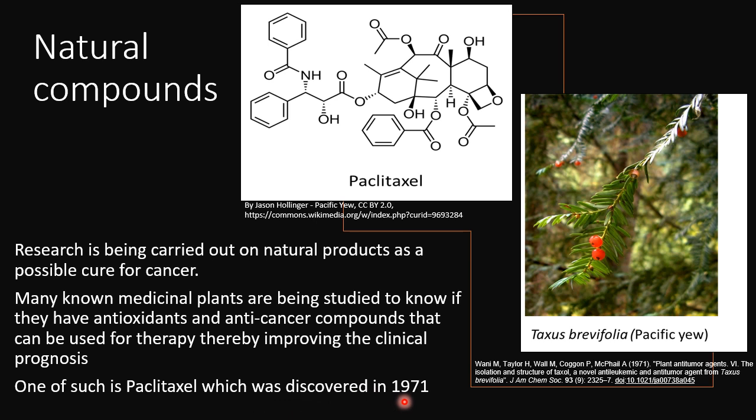Wani, Dr. Taylor, Dr. Wall, Dr. Cogan, and Dr. Mathel. It belongs to the Taxus brevifolia family, and it is generally known as Pacific yew. This is the chemical structure of paclitaxel over here in the box, and paclitaxel is commercially marketed as Taxol, and it is used in the treatment of cervical cancer, breast cancer, lung cancer, and even pancreatic cancer.